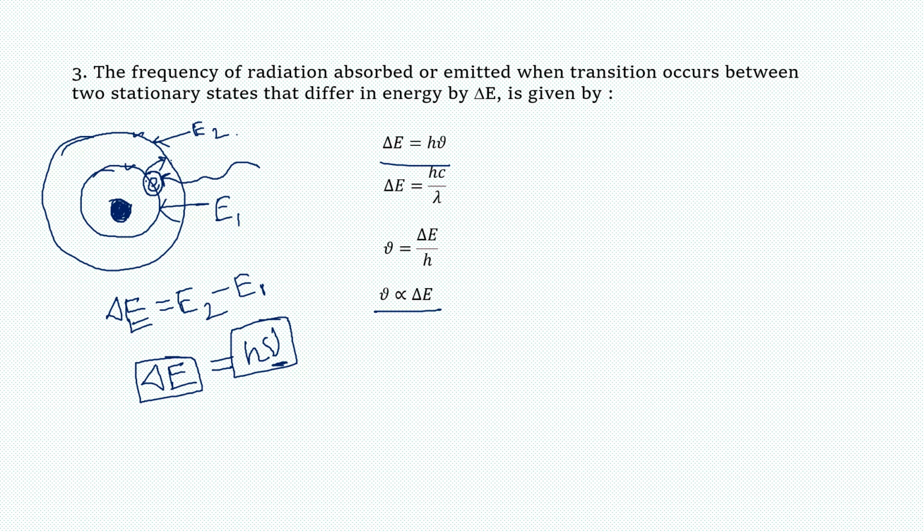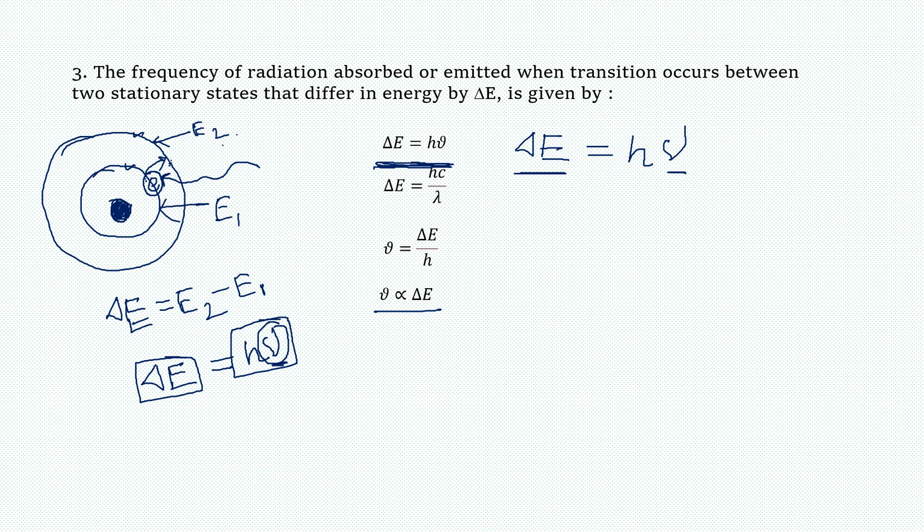So the frequency of radiation that will be absorbed or emitted when a transition occurs from the first state to the second state, or from the second to the third, or between any two stationary states, their energy difference is given by delta E. So these two things can be related like this. Delta E is the energy difference between the two stationary states, and it must match with the frequency of radiation emitted or absorbed by the electron.